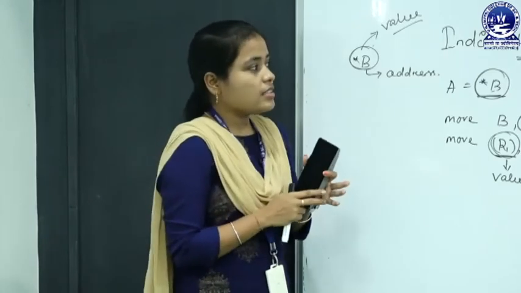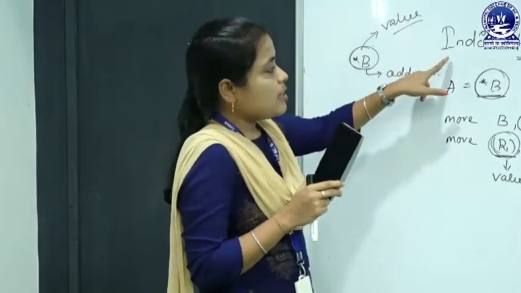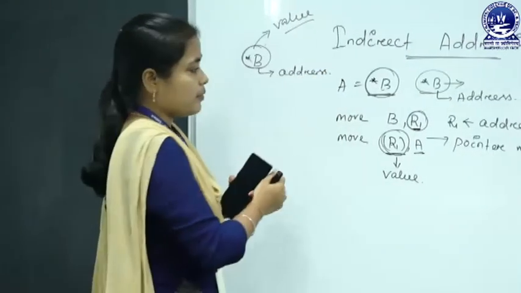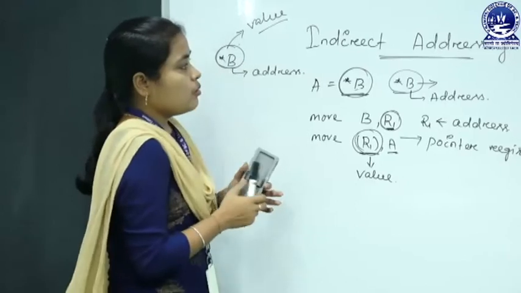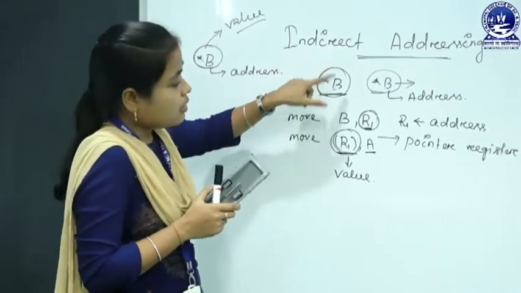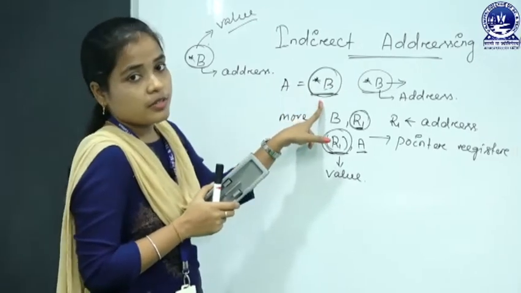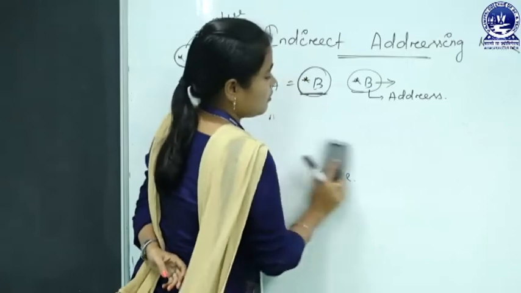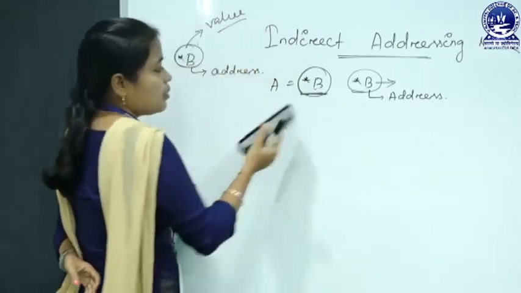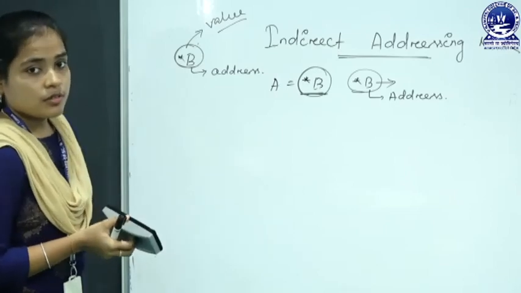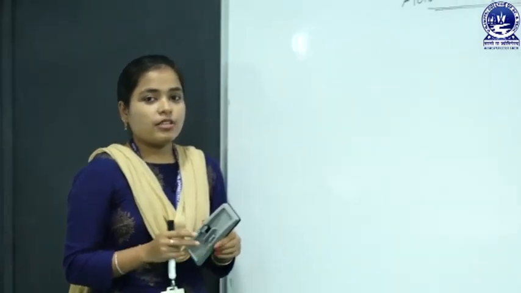So, a treasure hunt is an example of indirect addressing mode in real life, but in programming, we use it when we use the concept of a pointer. In a high level language, when we write the pointer concept, we use the indirect addressing mode. Okay. So, this is all about today's class.